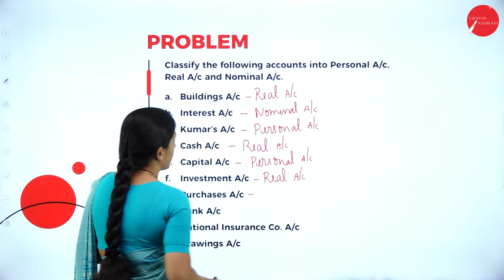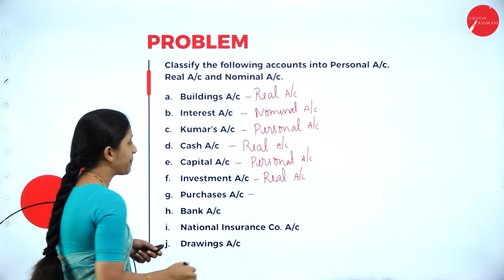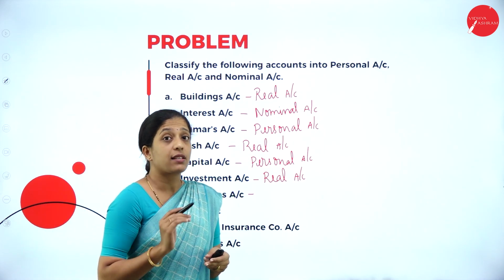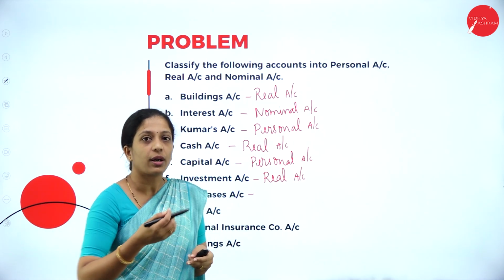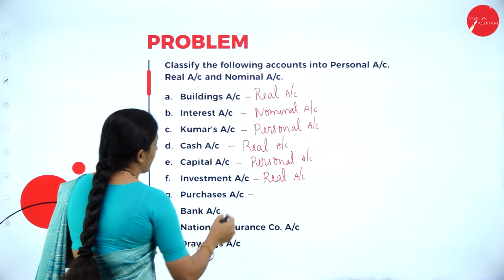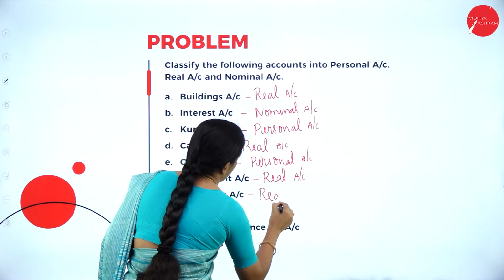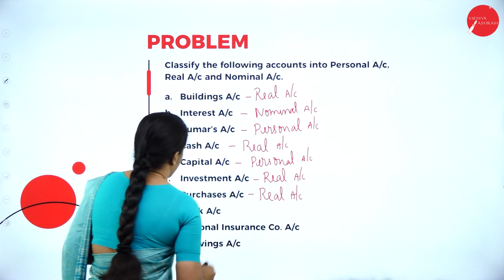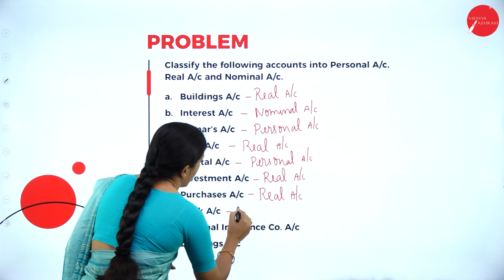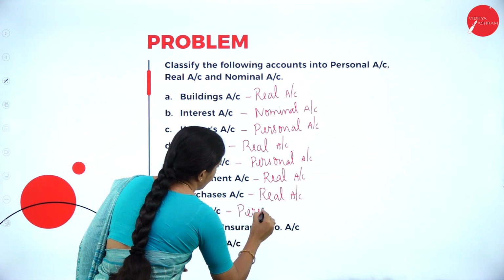Next, purchases. Purchases is what? It is an expense. So, purchases means what? It is stock. You are purchasing stock, so it is a property, so it is a real account. Next, bank. Bank is what? It is related to a person, so it is a personal account.